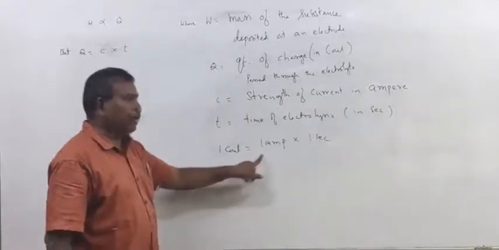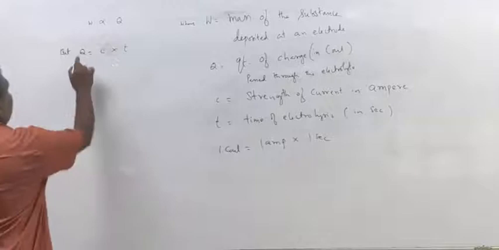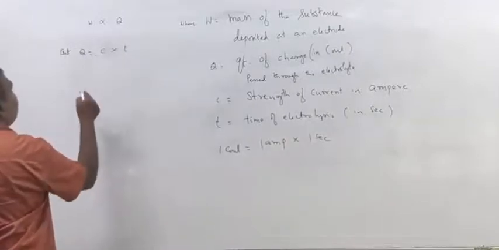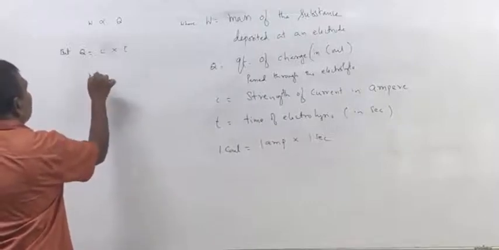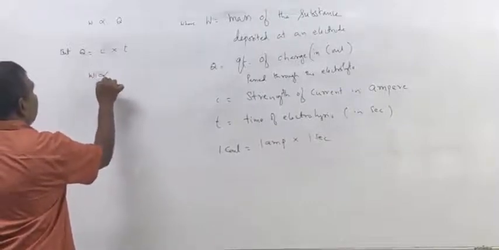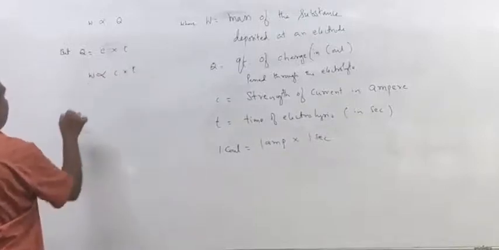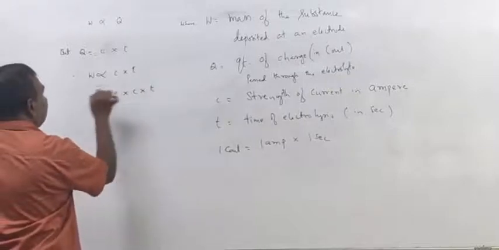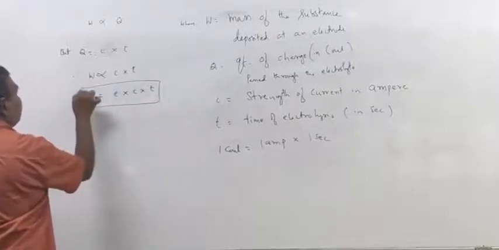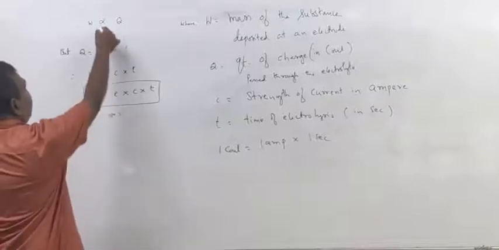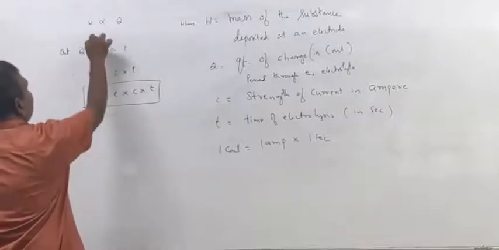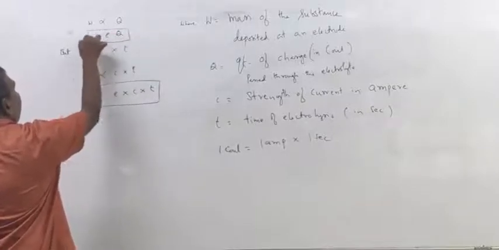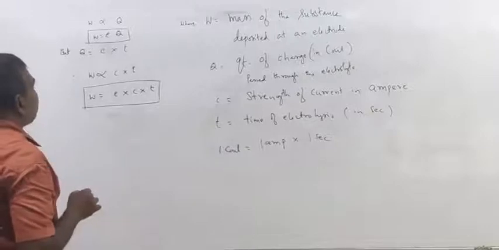I think you studied this in physics also. Q is equal to C into T. So therefore, W is proportional to C into T. Therefore, W equal to ECT, or you can also write W is equal to EQ, where E is the proportionality constant.